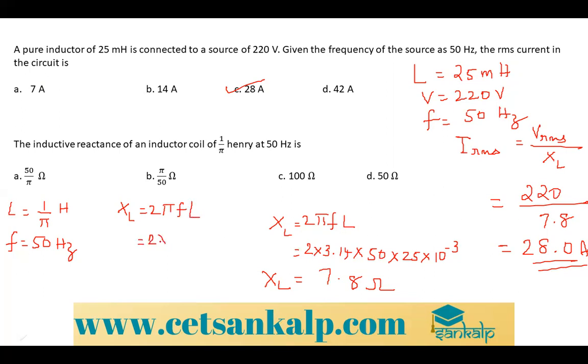So 2 into 50 into 1 by pi. Pi and pi get cancelled. So it is 100 ohm. So XL is equal to 100 ohm. So option C. I hope you are clear with that, right?